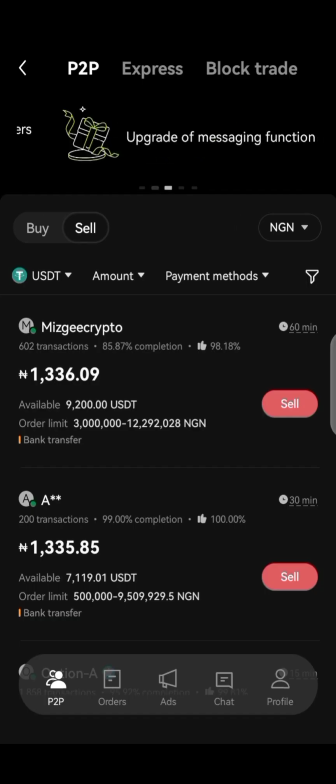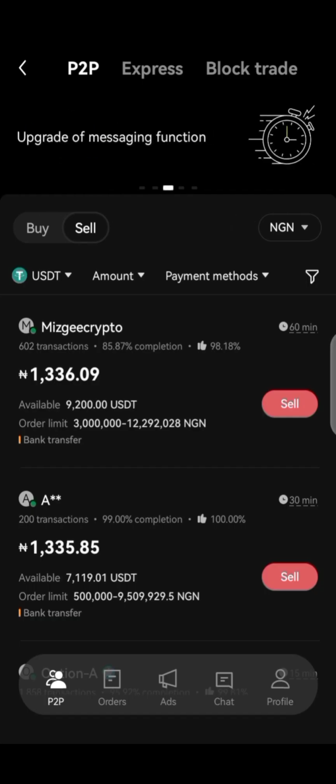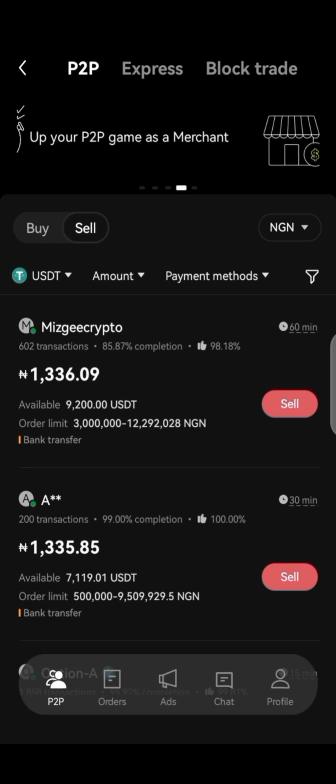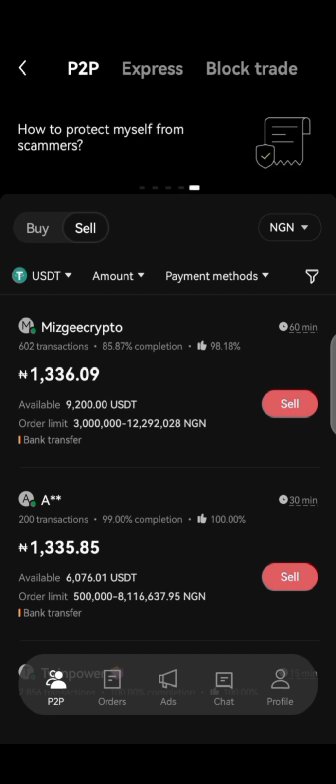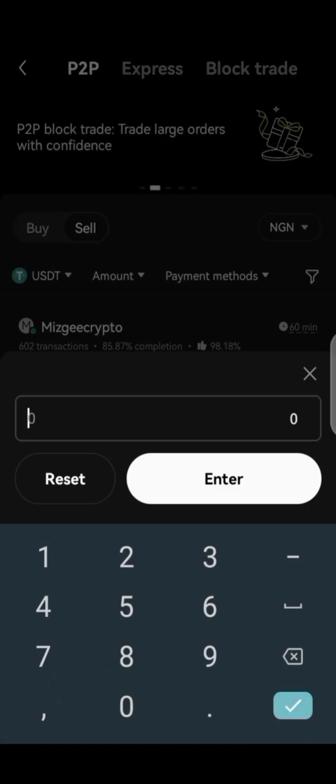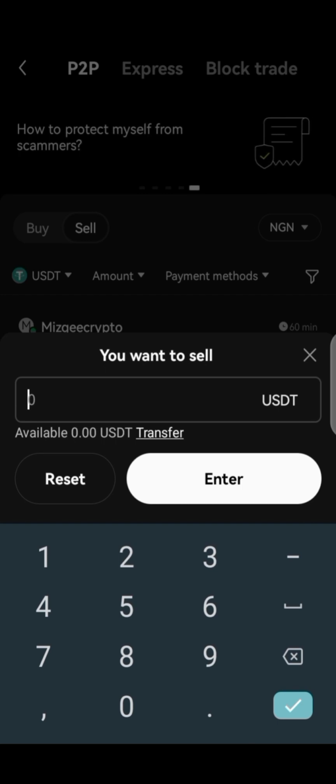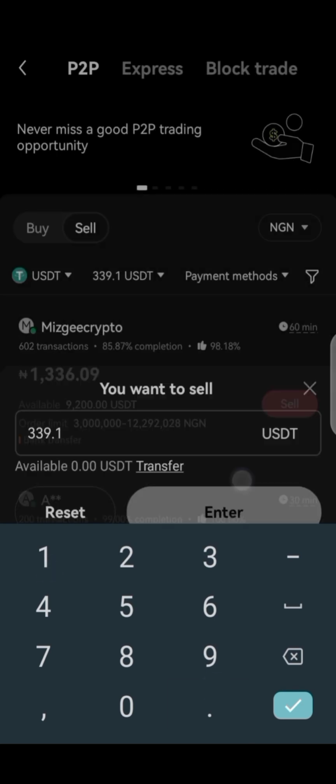Once you are on your P2P, after buying your USDT the way I'm showing you, you come back and click on the sell side. Navigate to where you see sell. Once you click on the sell side, what you need to do is to click on the amount, your total amount of USDT. Let's insert 339.1 USDT. Let's click on enter.